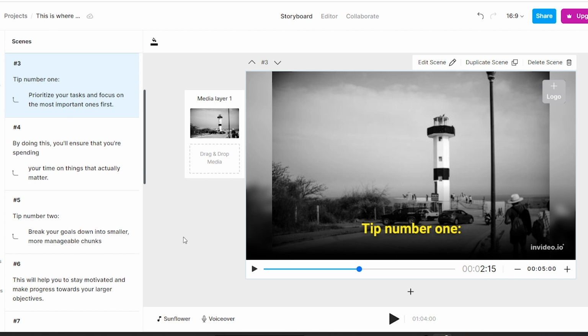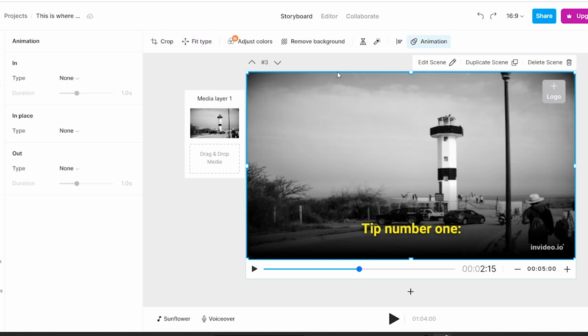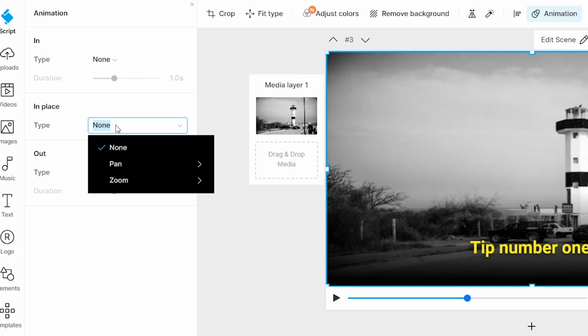Don't put freezed images like this in the videos because the viewers will get bored with those. So select the image and go to the image format settings here, adjust the fit type and add some zooming effect to it like this.